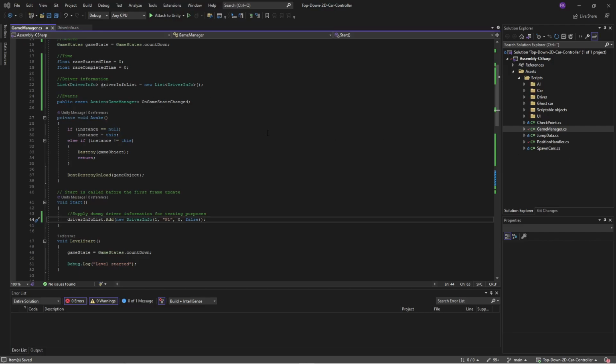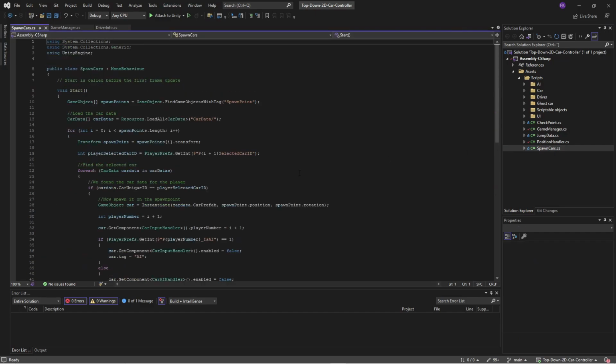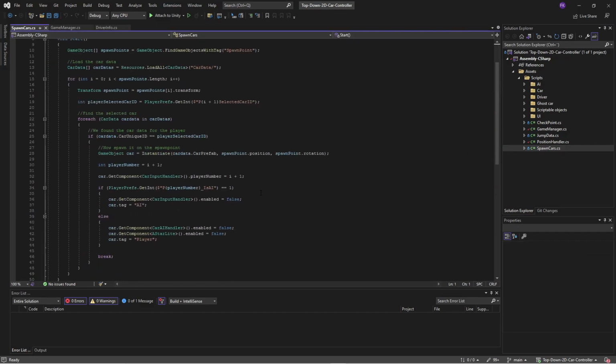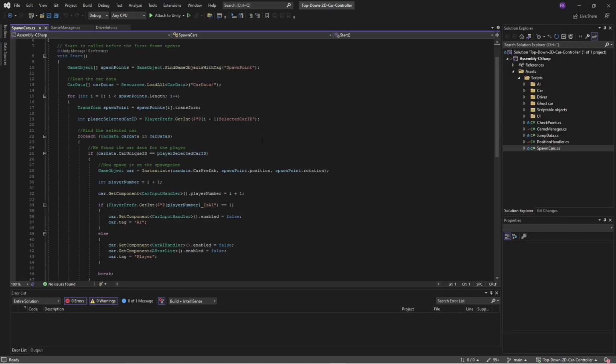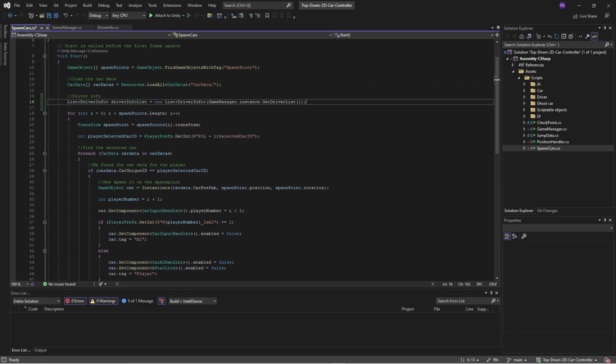Then to use this information, we will start to use it in our spawn cars handler. In our spawn cars handler, we are getting the information from player prefs. We're not going to do that anymore. Rather, we're going to use the list that we have created with driver information. So first of all, we want to get a copy of this list.